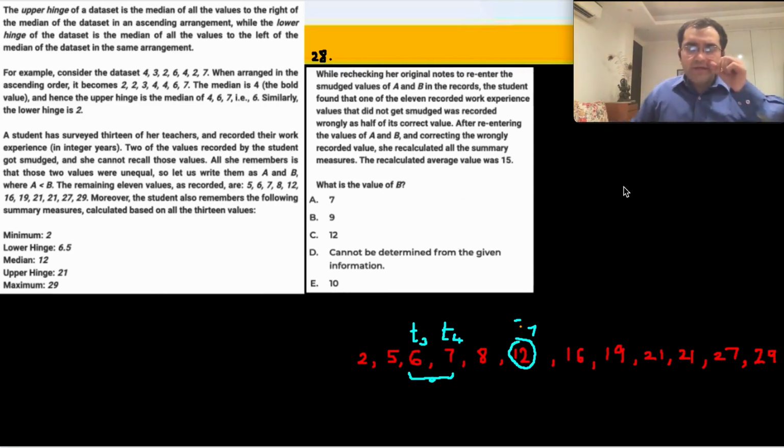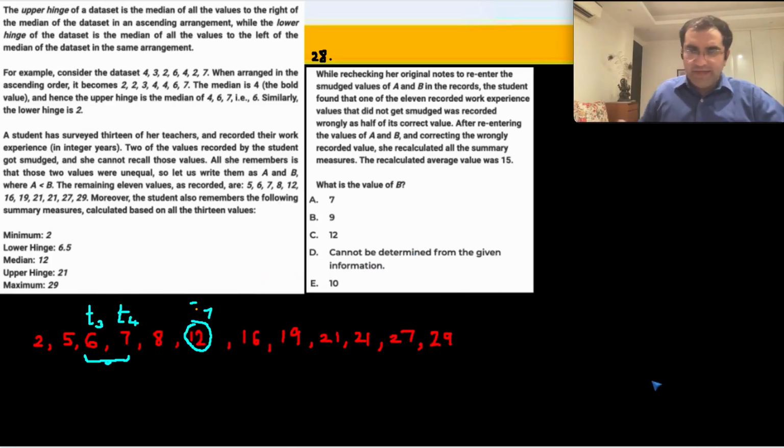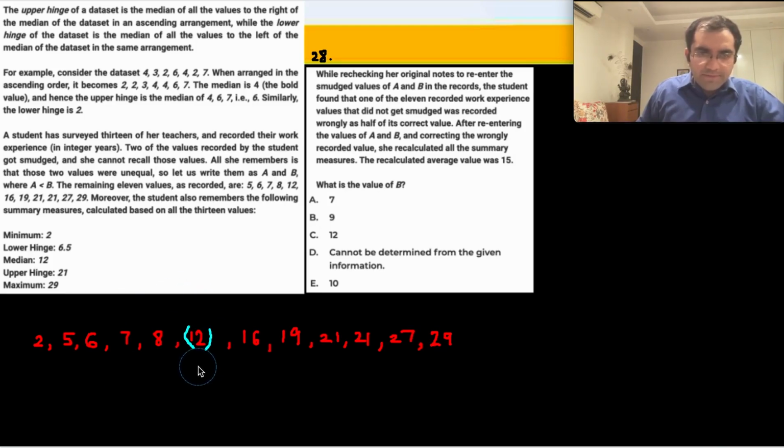While rechecking her original notes to re-enter the smudged values of A and B, जिसमें से already we have been able to substitute A, ठीक है, the student found that of the 11 values that did not get smudged,